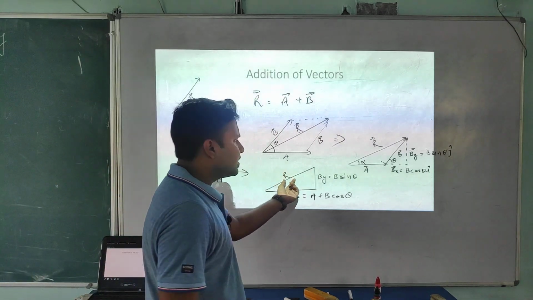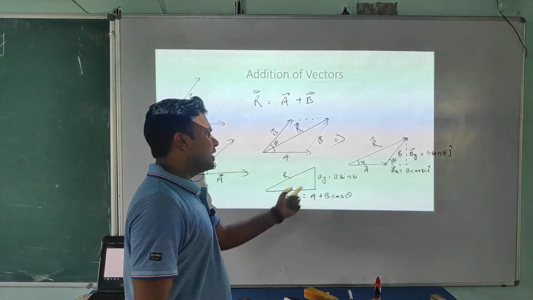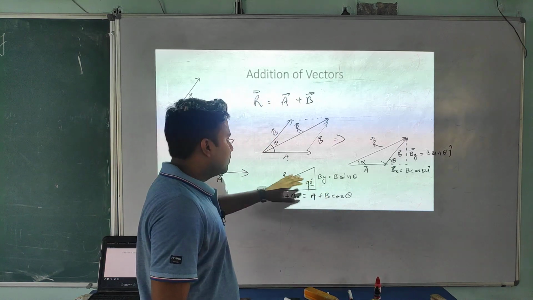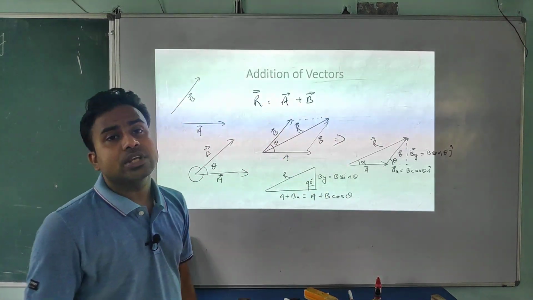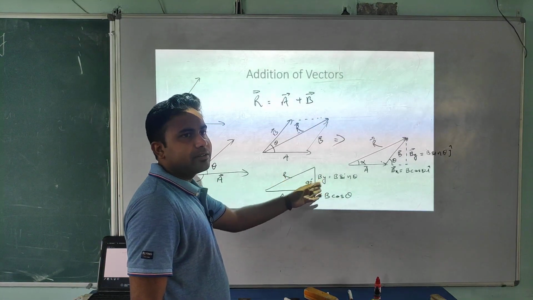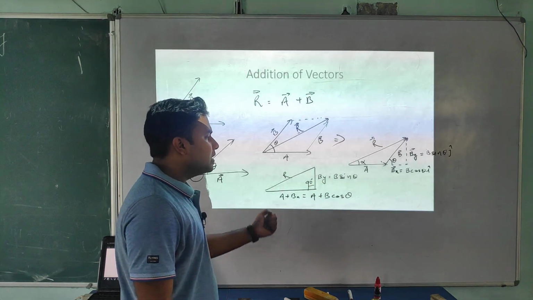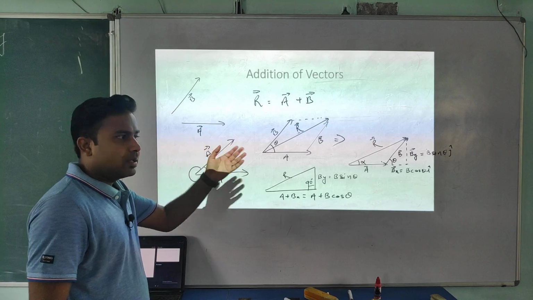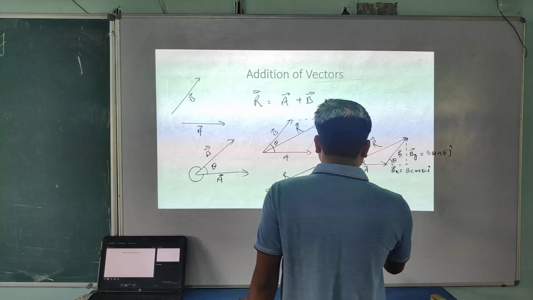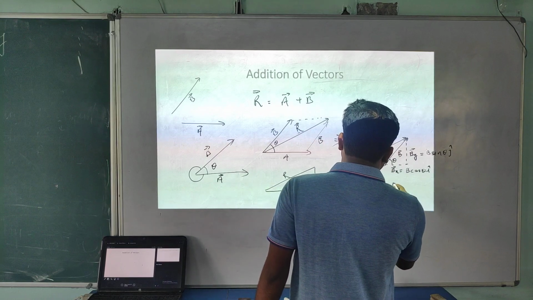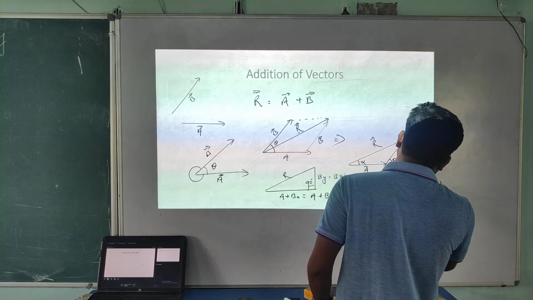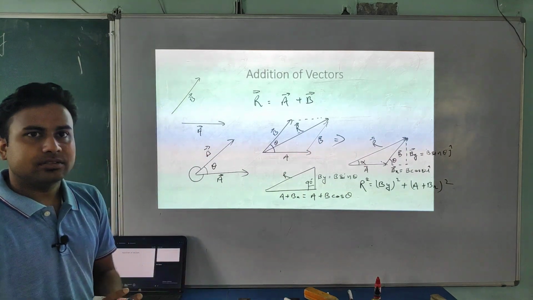Look at this, how will you get this? Now apply the 9th, 10th class concept. If it is a right angle triangle and you want to find this hypotenuse, which theorem will you use? Pythagoras theorem. Simple. Here perpendicular and base are given, you want the hypotenuse. So I am applying here the Pythagoras theorem. R square equal to what? By square plus A plus Bx whole square. Is it or not?